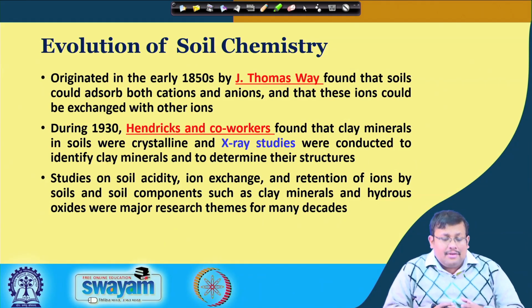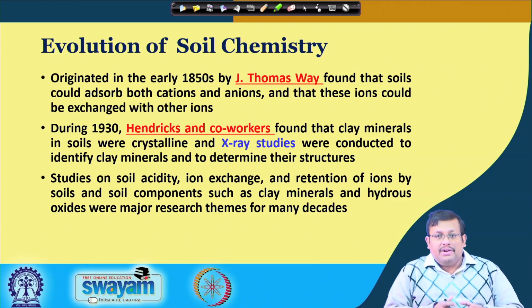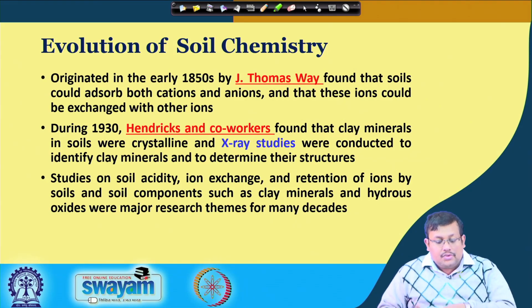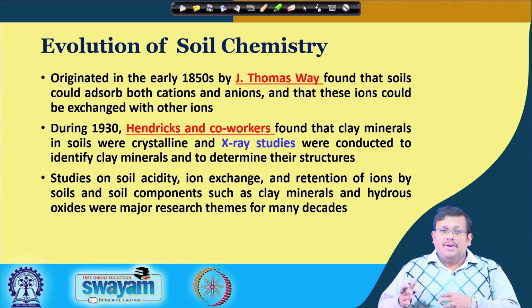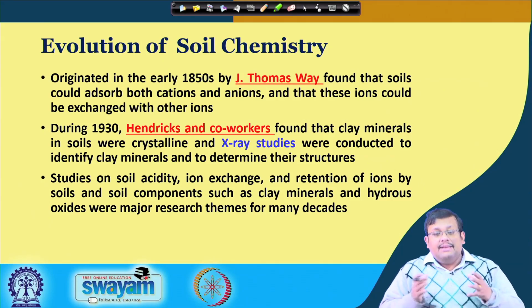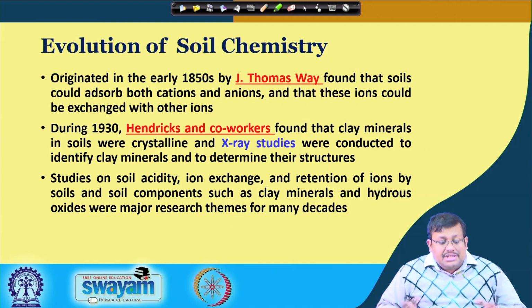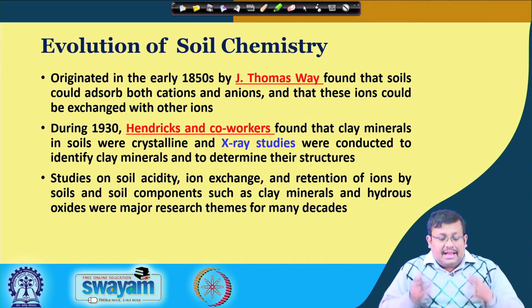In the crystalline, we have already discussed in our previous NPTEL course different types of crystalline clay minerals, like 1:1 type clay mineral, 2:1 type clay mineral, 2:2 type clay minerals, and also amorphous clay minerals like allophane. So, we have discussed this. You know that crystalline clay minerals are the prevalent inorganic fraction in the soil, and these were first described by Hendricks and co-workers in 1930, when they started the X-ray studies.